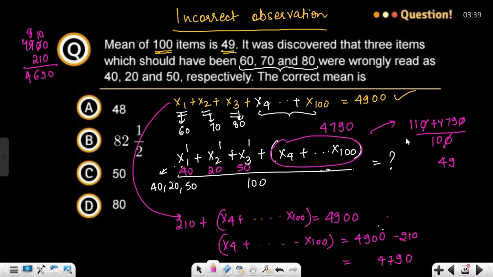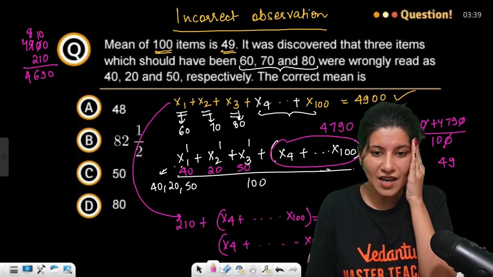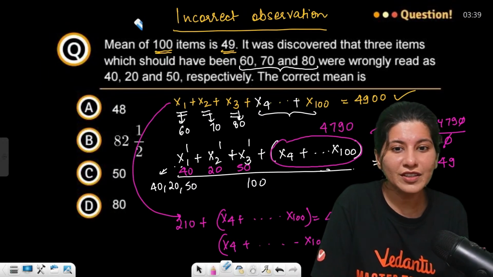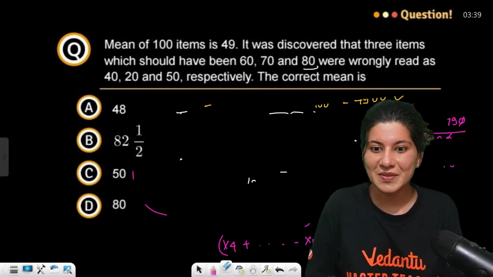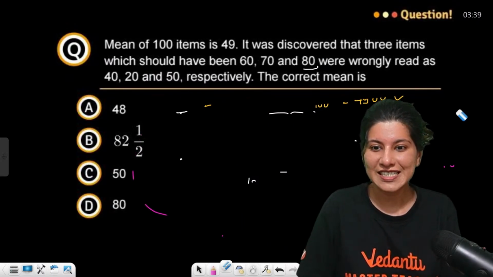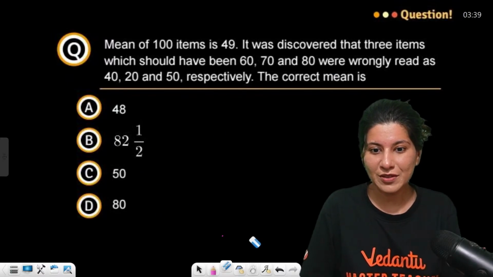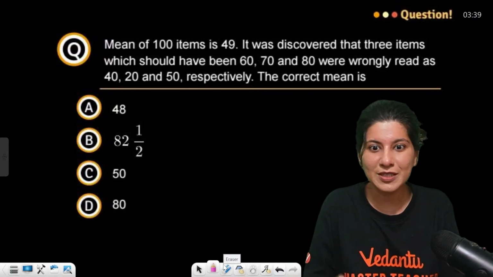Oh, sorry guys. I made a major blunder in this question. How can I do that? So sorry guys, I have to delete everything. Has anybody noticed what mistake I have made in this question? Conceptually we were going correct, but I was reading this question absolutely incorrectly.